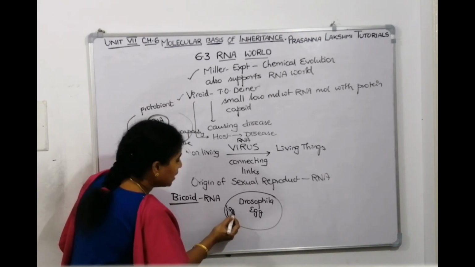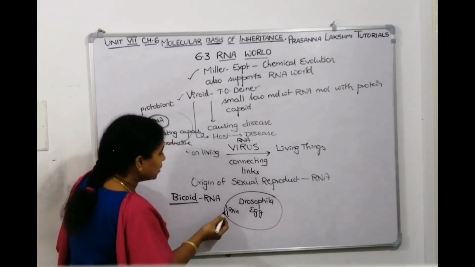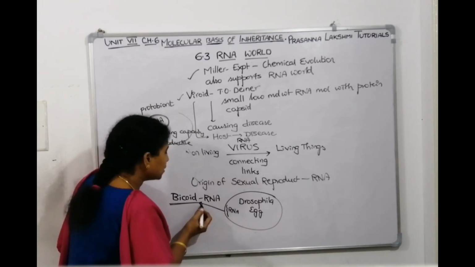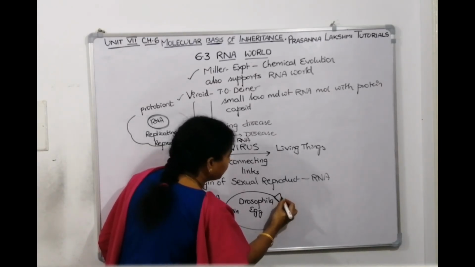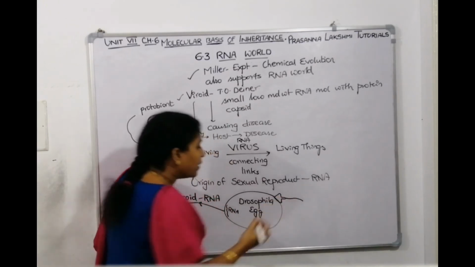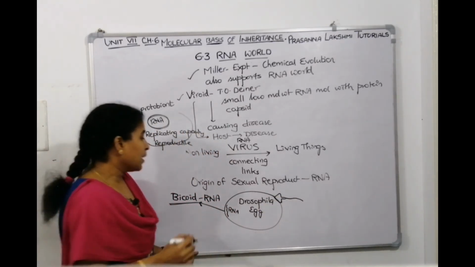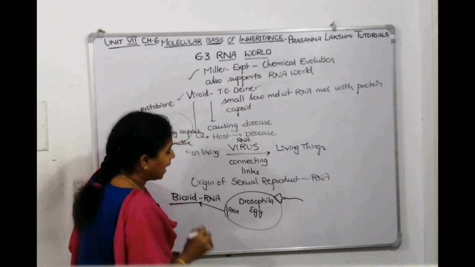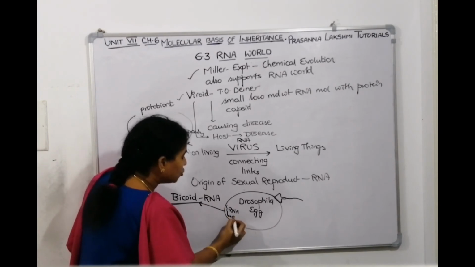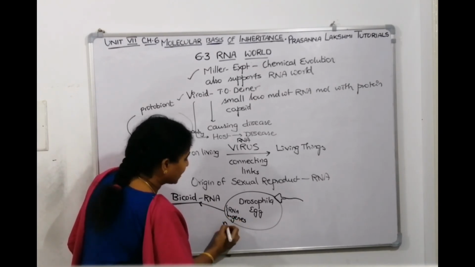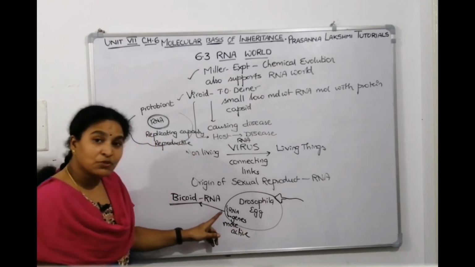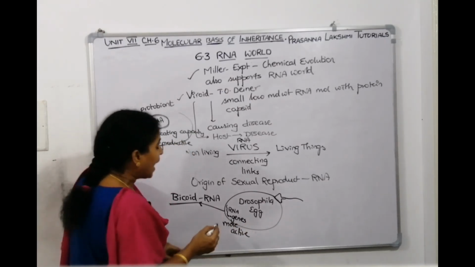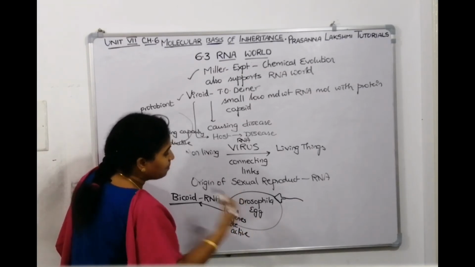Now when this egg fuses with the sperm, this bicoid RNA will make the genes which are present here more active, and then it makes the embryo.